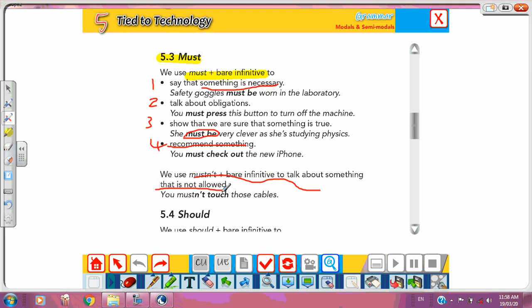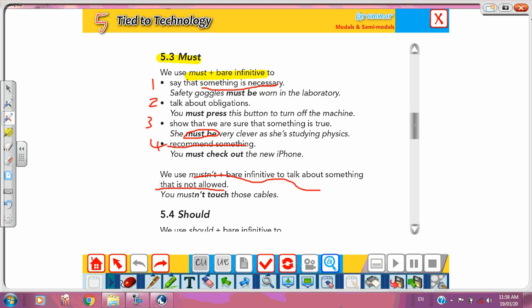He told me that he will come at 7 and now it's 5. So did you notice the difference? These are the opposites of each other, but mustn't is not the opposite of must. Mustn't means not allowed. You mustn't park your car here because it isn't allowed. You mustn't touch those cables. It isn't allowed. So this is mustn't plus the bare infinitive.